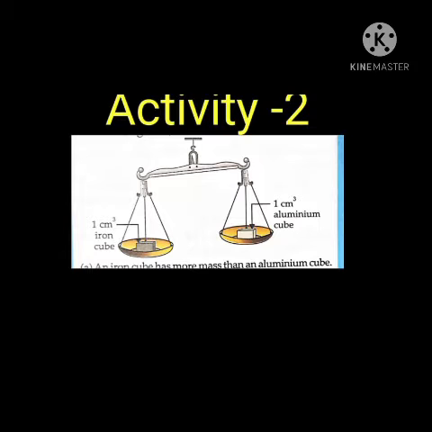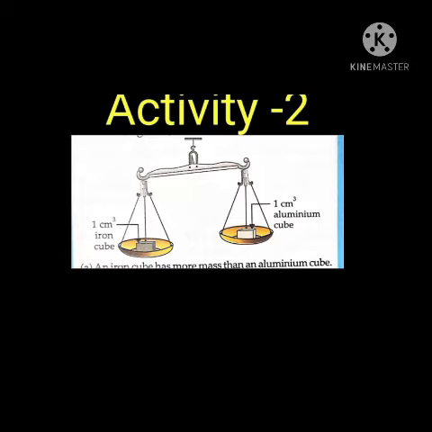So in this activity you need to take 4 cubes. One is made of iron, second is made of glass, third is made of aluminium, and fourth is of wood, and each having side 1 centimeter, and take a beam balance. Now find the mass of each cube using a beam balance.